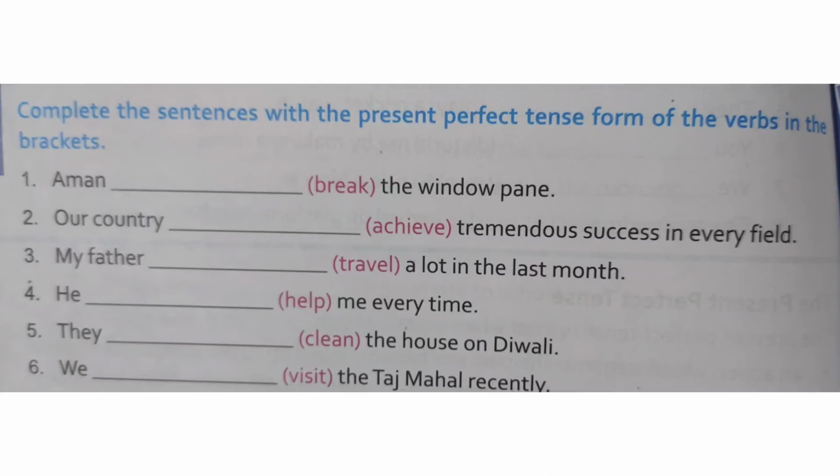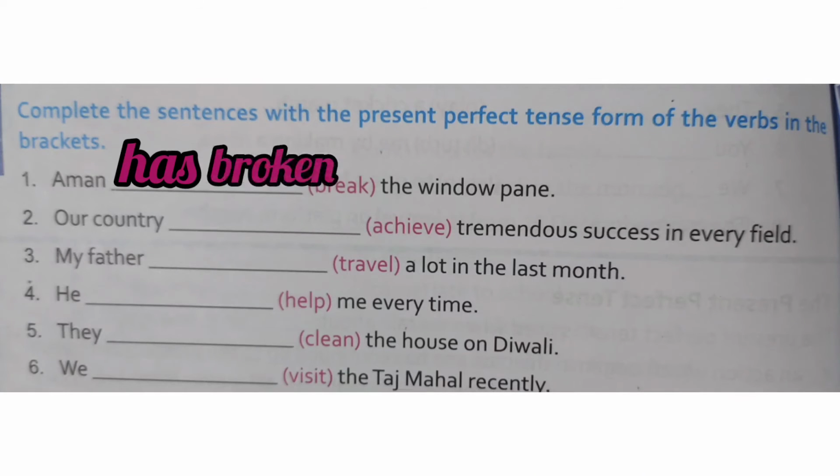Now let's see if you can complete the sentences with the present perfect tense form of the verb in the brackets. First, Aman dash the window pane, and you have to use the verb break in present perfect tense form. So what we will do? First we will see the subject. The subject is Aman, which is singular, so we will use has. And then the third form of the verb break, that is broken. So the answer will be Aman has broken the window pane.